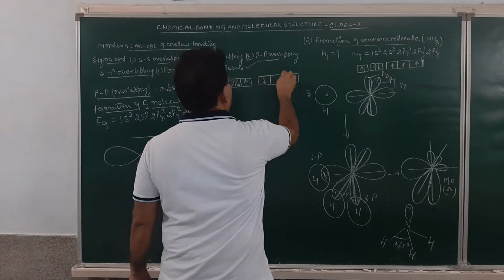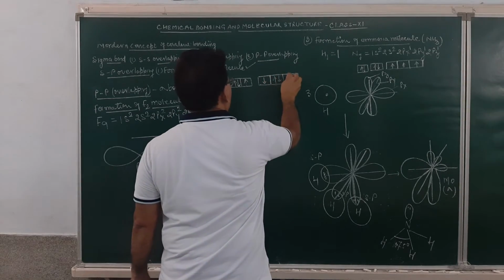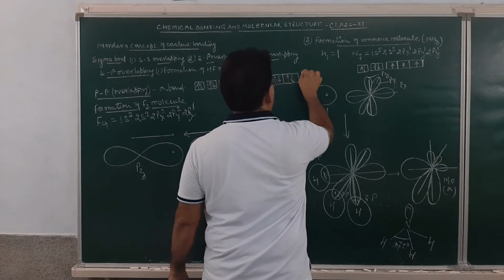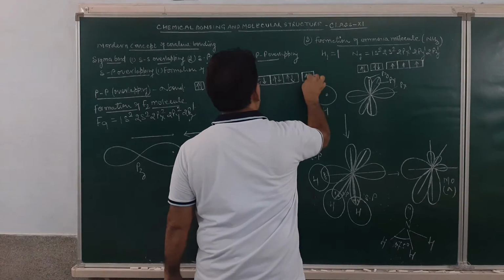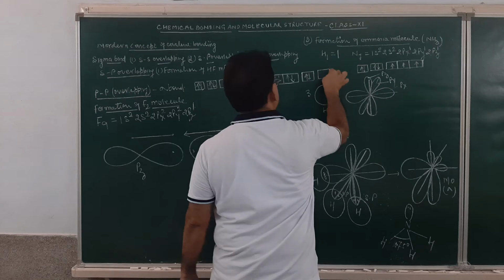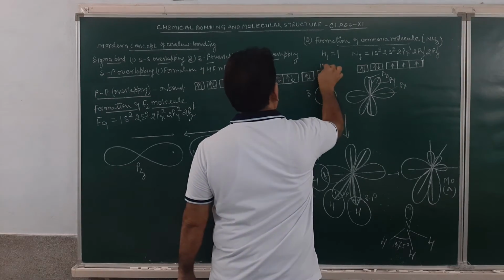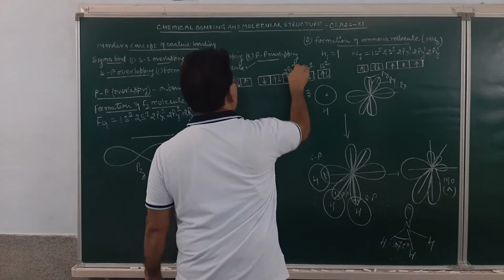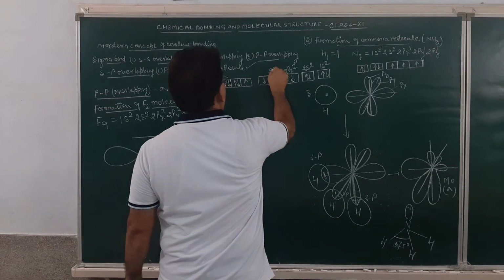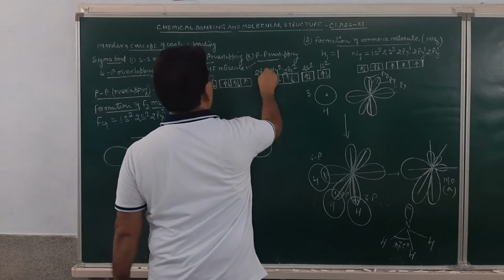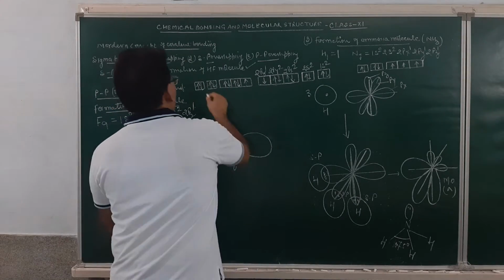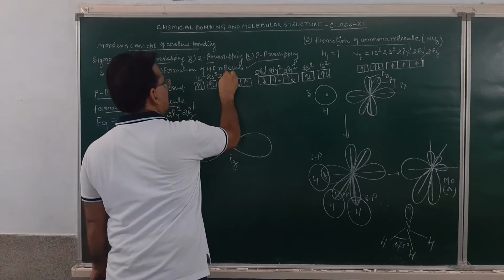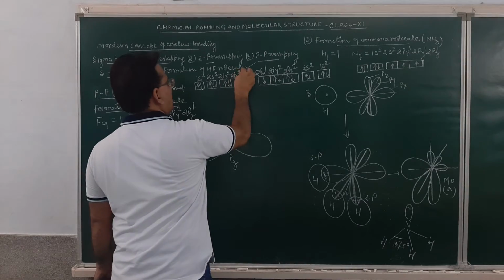Again, on the other fluorine, 2pz1, 2py2, 2px2, then 2s2, and then 1s2.